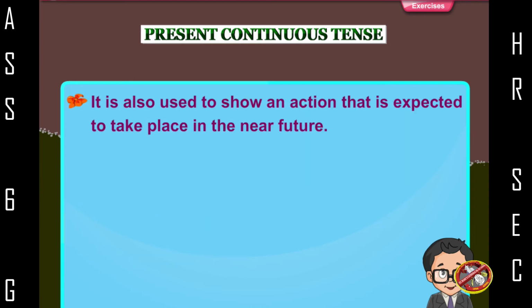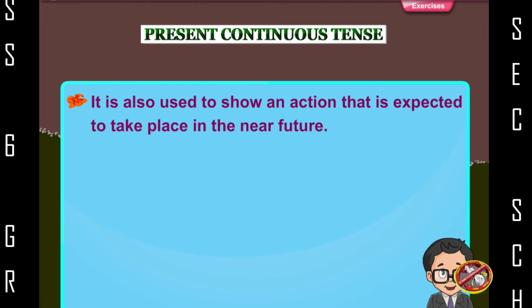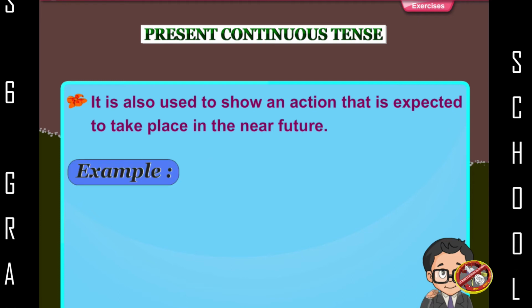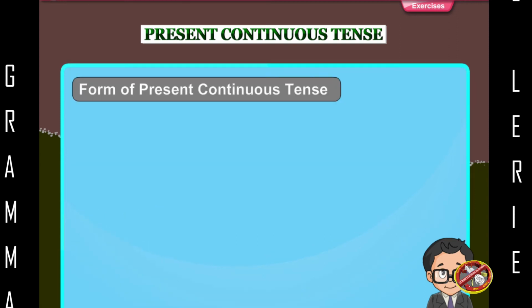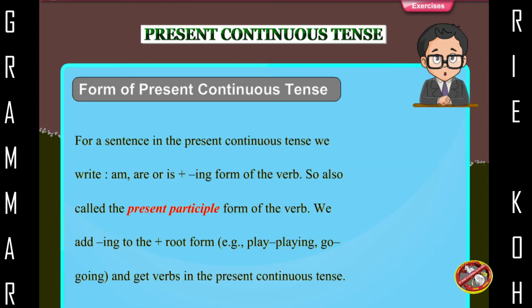It is also used to show an action that is expected to take place in the near future. Example, the children are going on an excursion this Sunday. Form of present continuous tense.